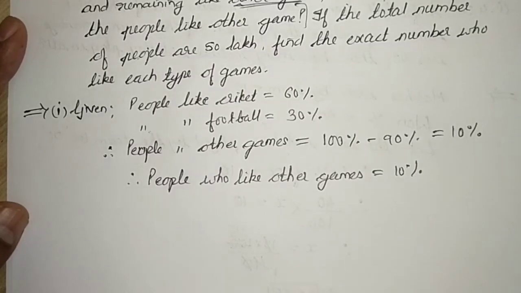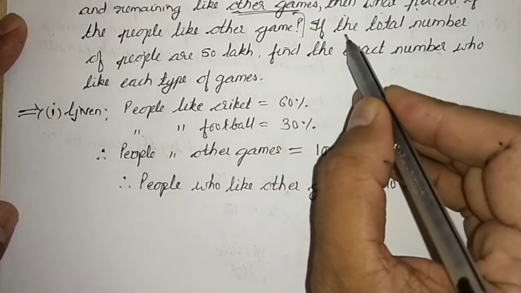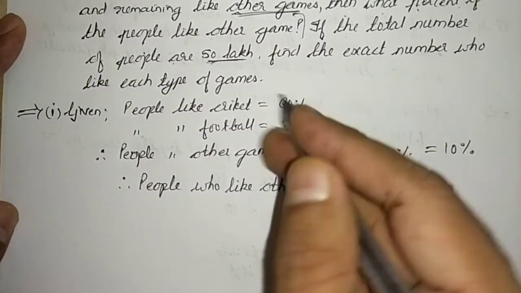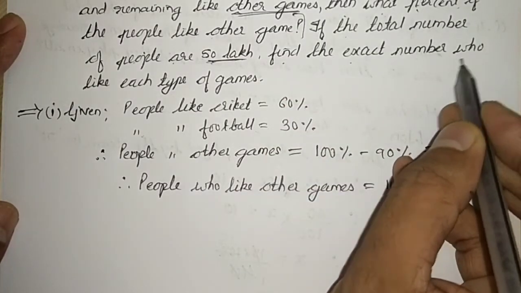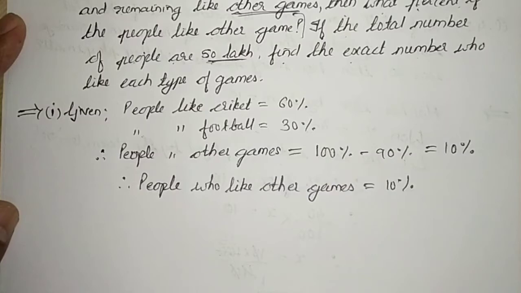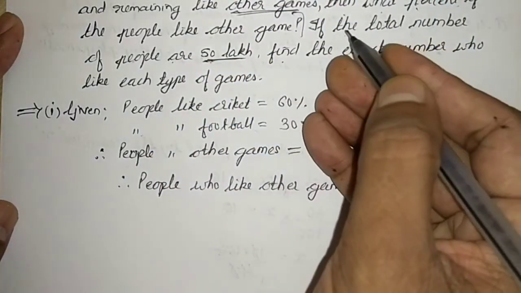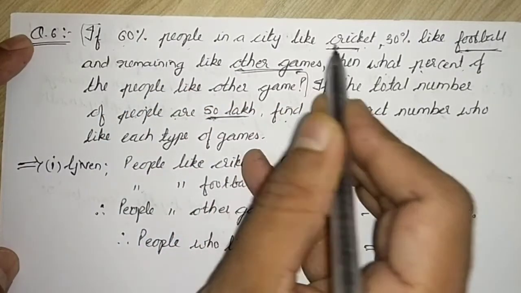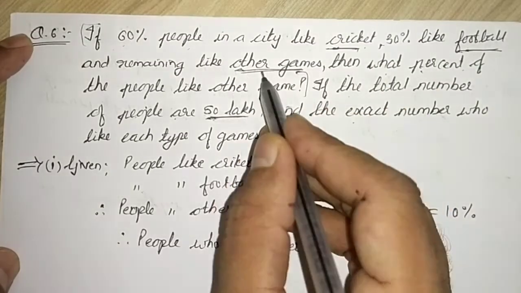Now moving further, what is the second question? If the total number of people residing in that city is 50 lakh, find the exact number who like each type of game. Now they are telling us that 50 lakh people are there. Now you find and say how many people like cricket in numbers, not in percentage, how many like football in numbers, and other games.